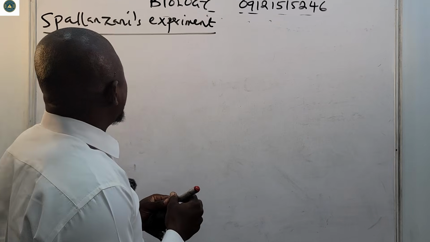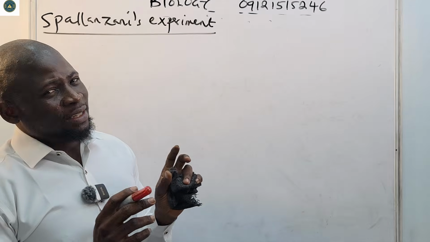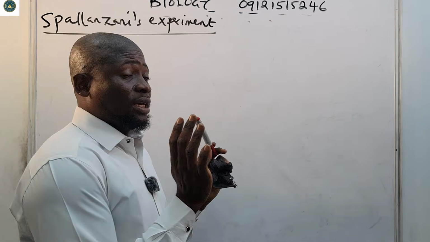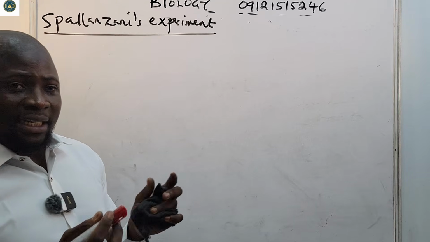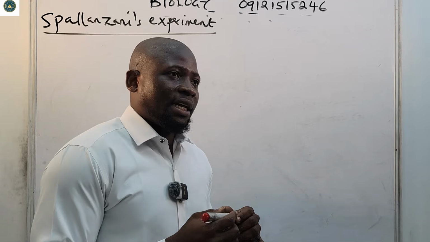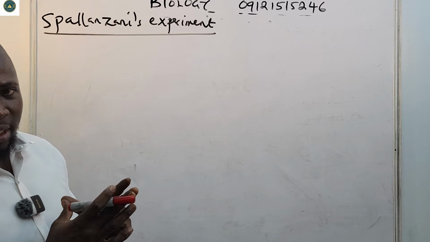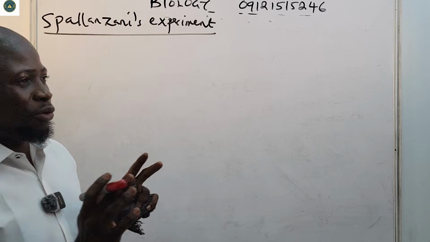So what is the purpose of Spallanzani's experiment? Majorly, he was trying to prove that microorganisms exist, and of course that they do not occur spontaneously. So it was disproving spontaneous generation for microorganisms.